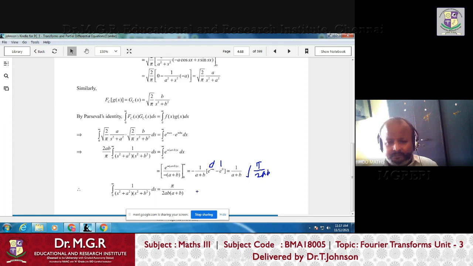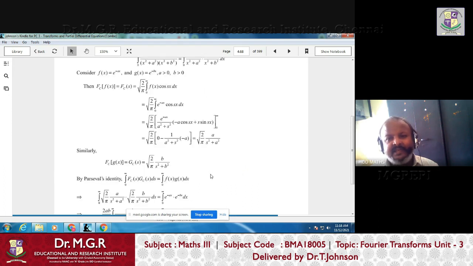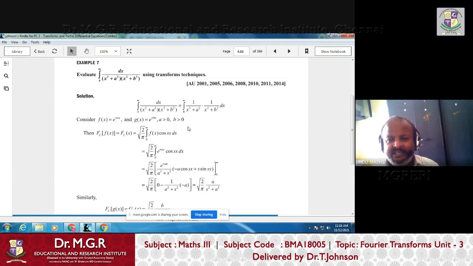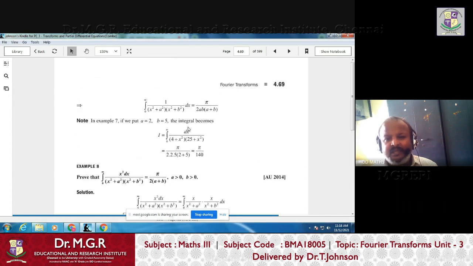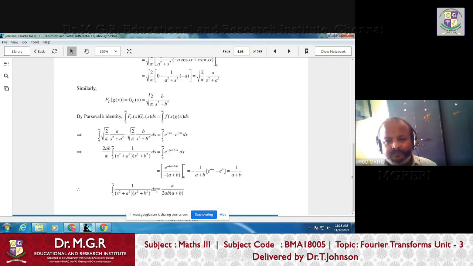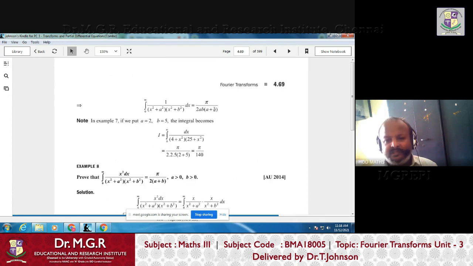So now you can see the right hand side is pi by 2ab into a plus b. And in the left hand side, you can see ds by s square plus a square and s square plus b square. You just check that it is the same as the given integral. There it is in x, here it is in s: the variable x, x square plus a square, x square plus b square; here the variable s square plus a square and s square plus b square. So that is equal to this, and you can prove that it equals pi by 2ab into a plus b.